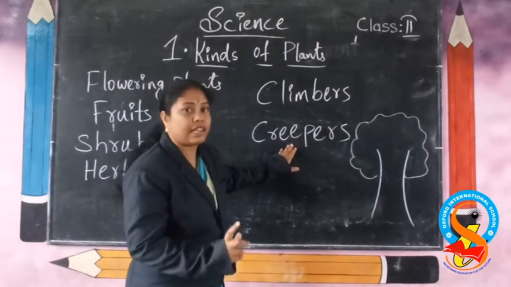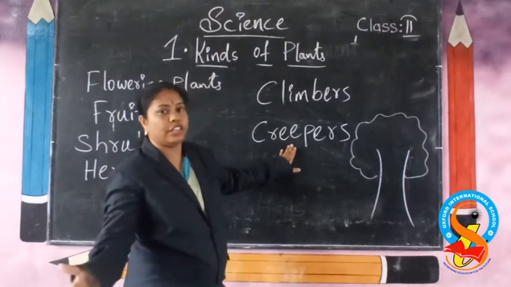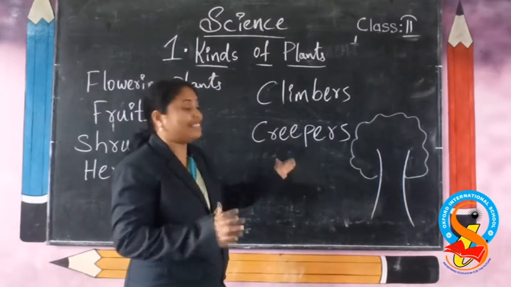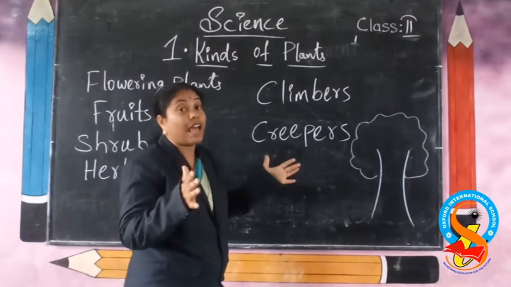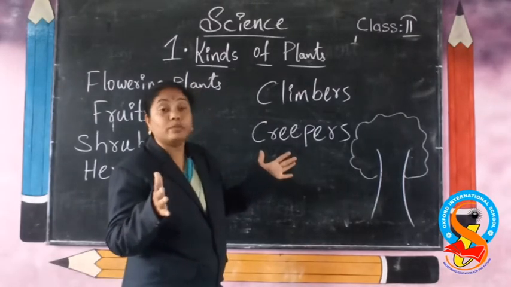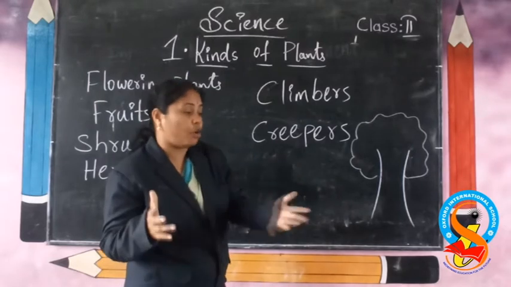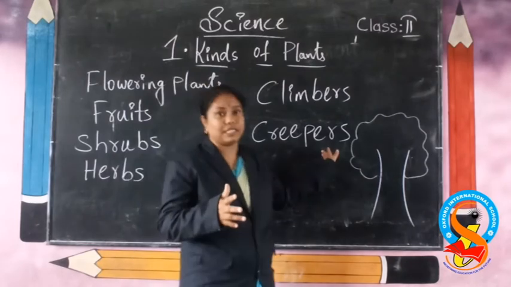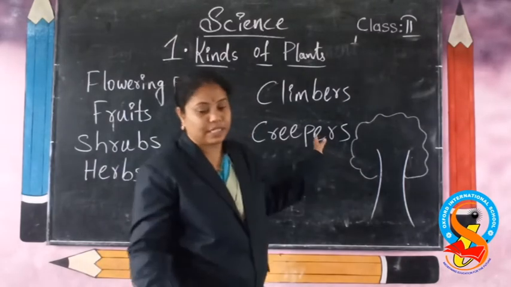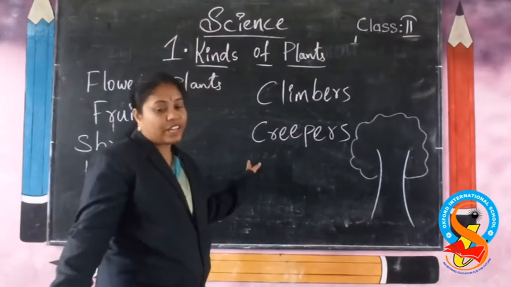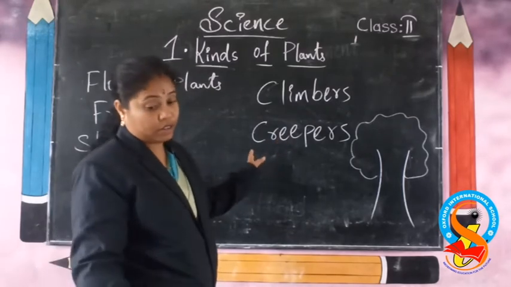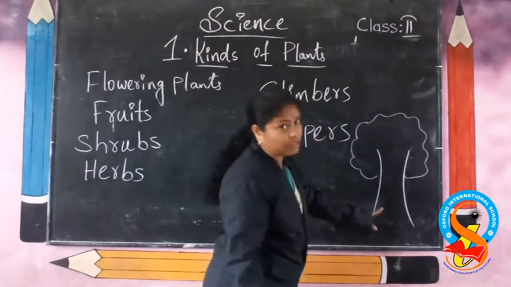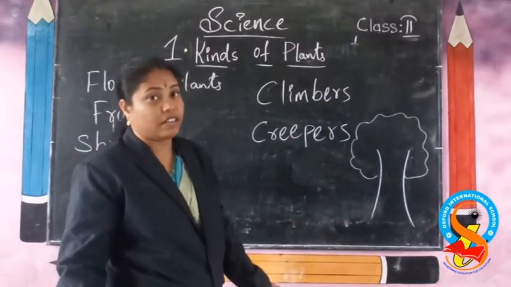Some creepers crawl on the ground. Even if we give a stick, they won't stand. Why? Because their fruit will be heavy, like pumpkin and cucumber. They crawl and grow on the ground only. These are called creepers. What are they called? Creepers. Trees are very strong. They have a rough trunk. Just now I said, it is called the trunk.